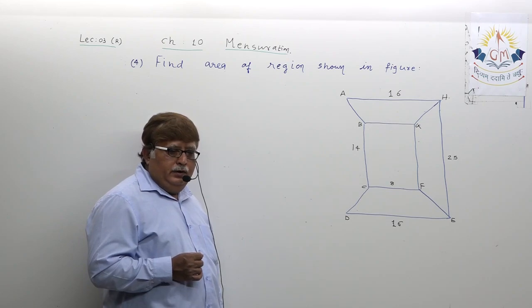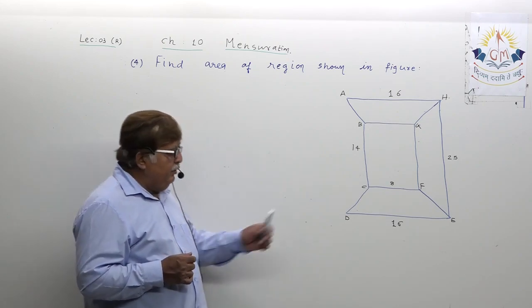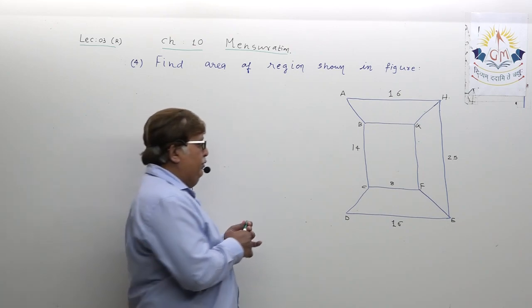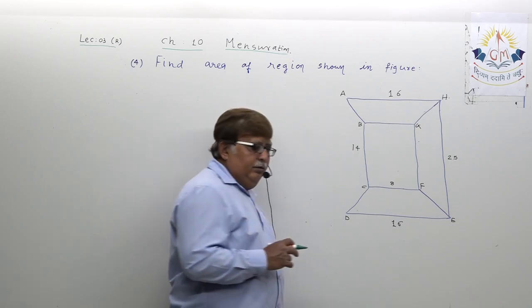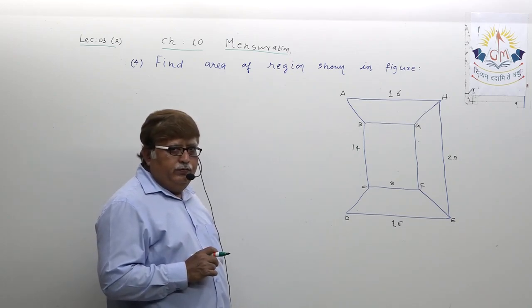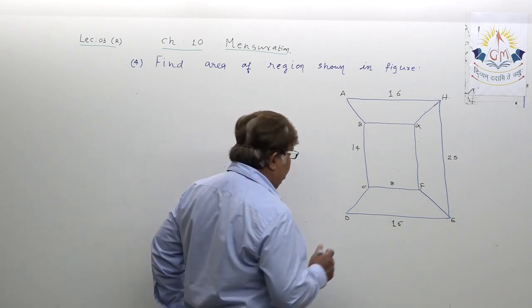Understand that you first need to catch and understand, see dear student, we are going to name all various types of figures in this particular diagram.